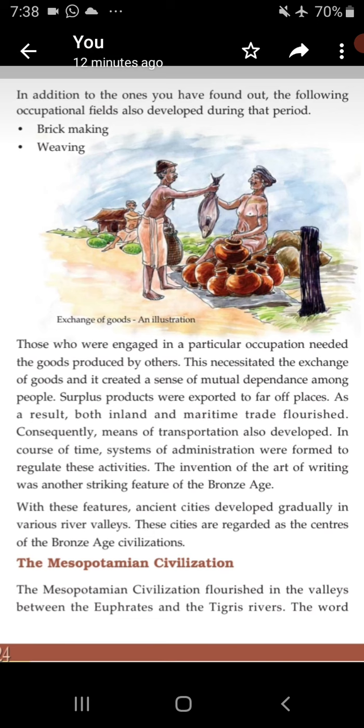Then we can move to the Mesopotamian civilization. What is the Mesopotamian civilization?